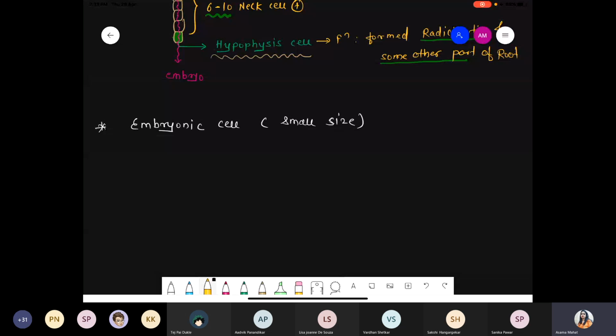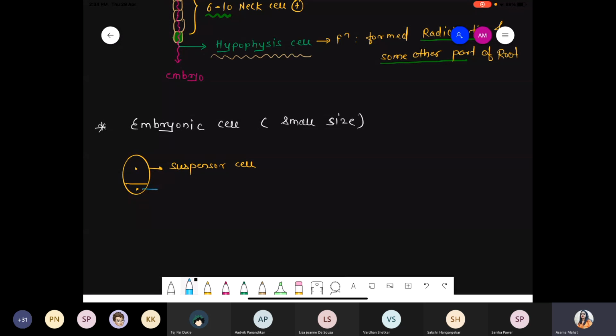Suppose this is the cell; such an embryonic cell, it is better to draw it fully. This became the cell: it's a large size, and it's a small size. This large one is called the suspensor, and we already discussed the suspensor cell and its future fate.